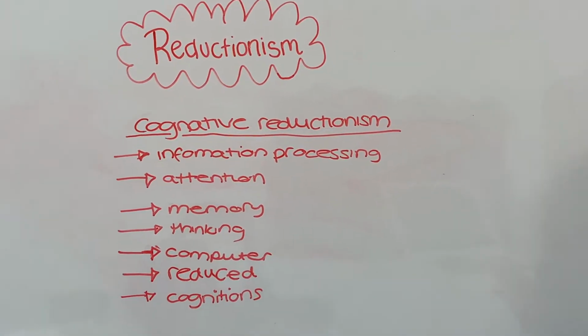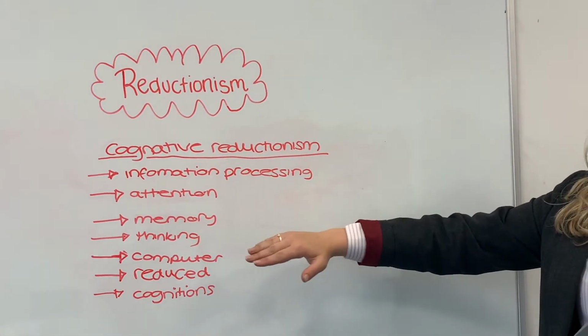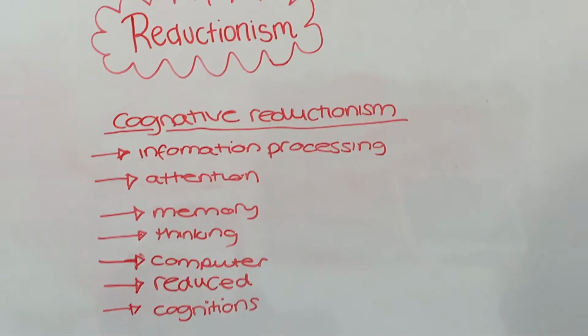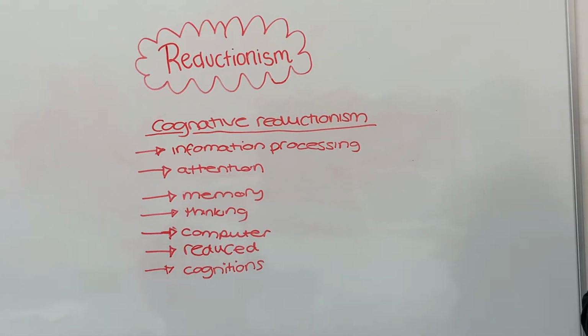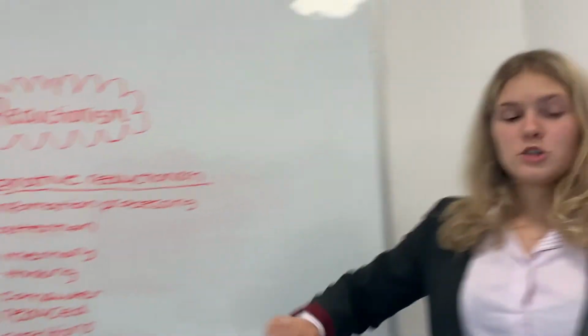These information processes include functions such as attention, memory and thinking, all of which can be done by a computer. So it can be explained in those terms. This supports the arguments that behaviours can never be fully reduced to our cognition.